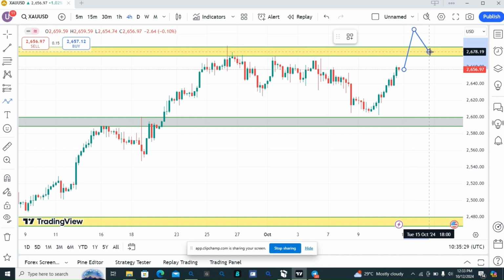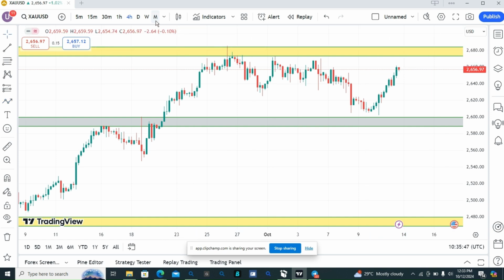We can now slide into 15 minutes time frame or 1 hour time frame. As it's coming back to this zone, we will look for a change of character. Once the lower time frame aligns in bullish direction, then we will buy. So this is our analysis on gold.